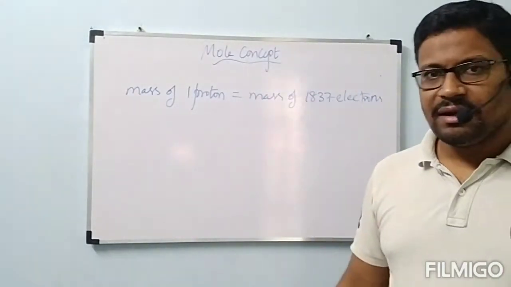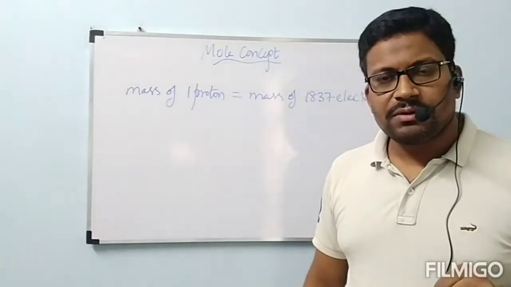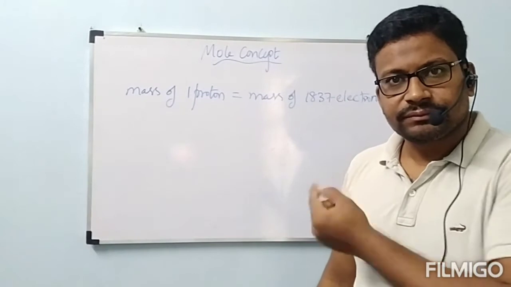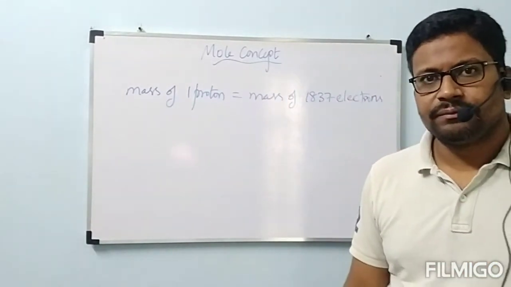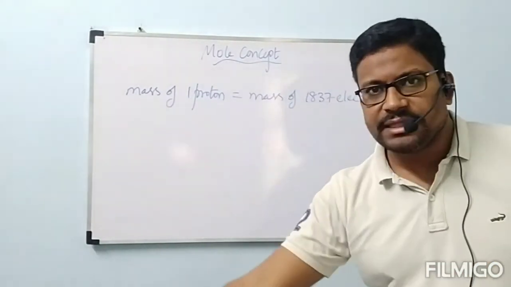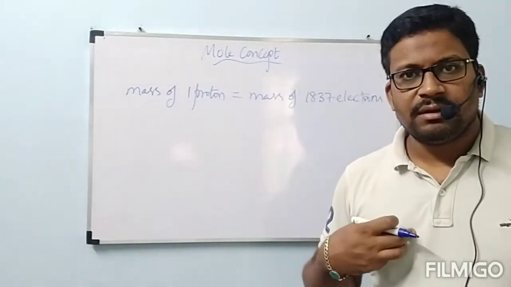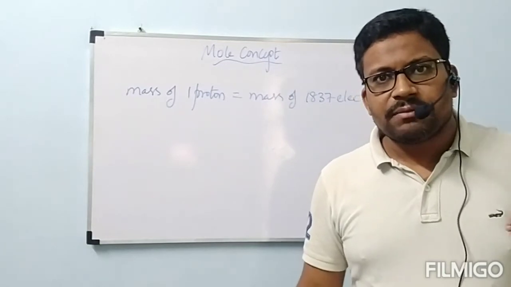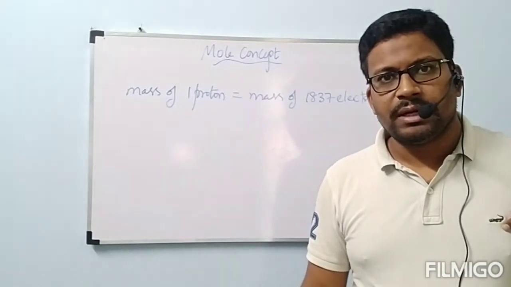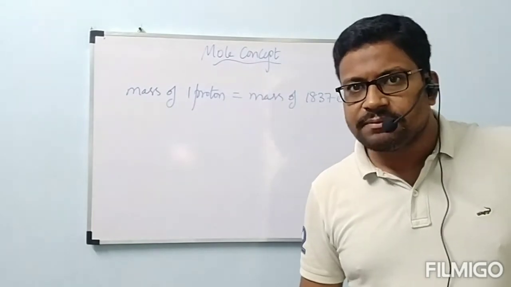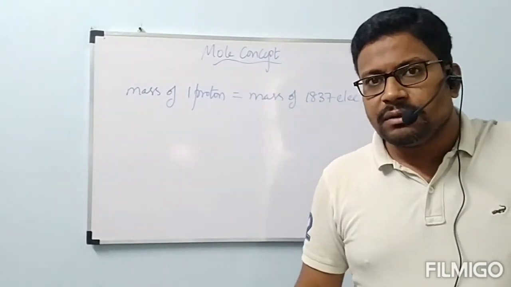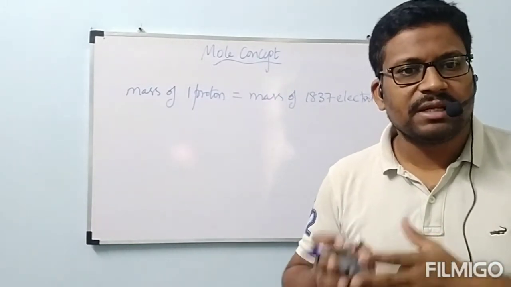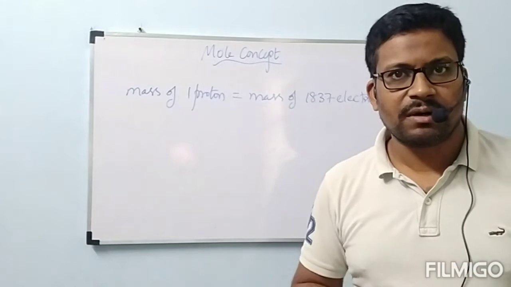Okay, like this here, what about proton? Proton is small only. But when compared to proton, electron is very small. Now, how did I compare? Ants compared with us, we are very big. But when compared to an elephant, we are very small. Next, elephant: when compared to us, it is big only, but when compared to whales, it is very small. Depending on comparison, we confirm whether the particle is big or small.